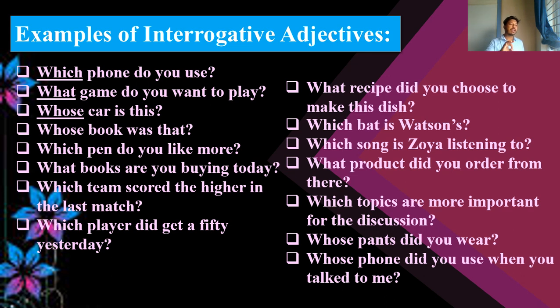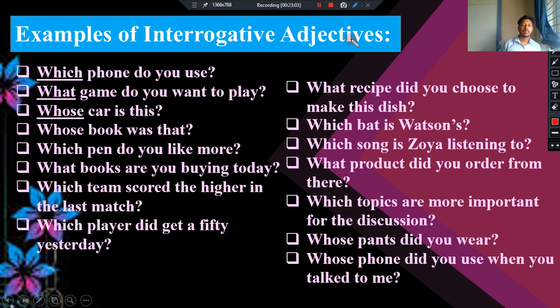If there is a verb, such as in "what is it?" Here, what. So, what recipe did you choose to make this dish?